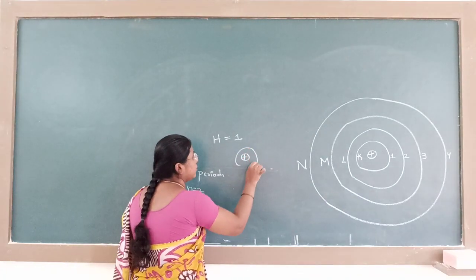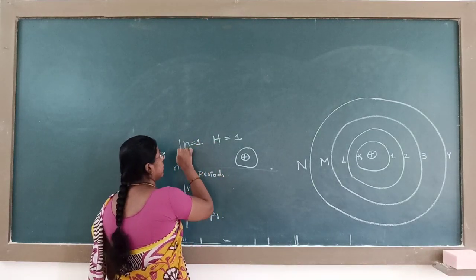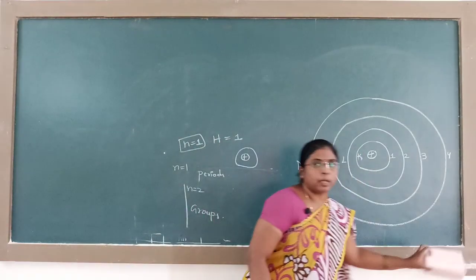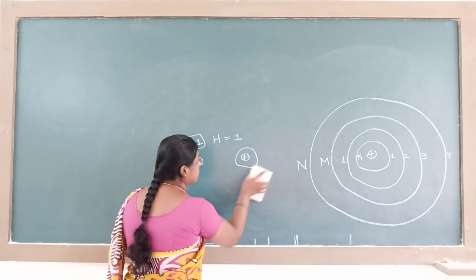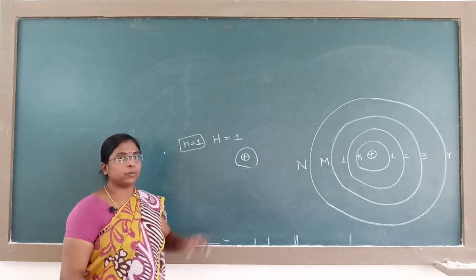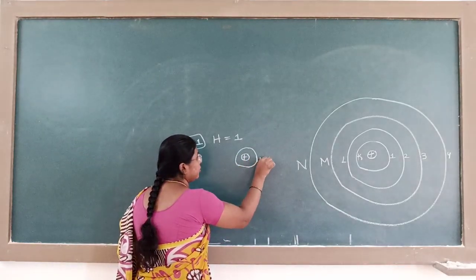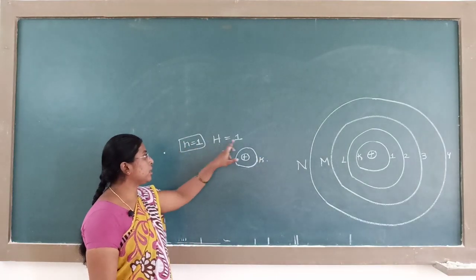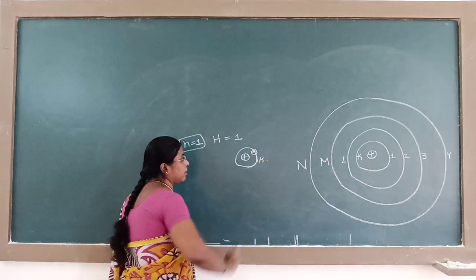How will you write this distribution of electrons? Nucleus, it has only one shell. For hydrogen, n is equal to 1. n represents the principal quantum number. It also indicates the number of shells. For hydrogen, atomic number is 1. It has only one shell, that is the K shell. Here the electrons are filled. Only one electron is there, filled in the K shell.